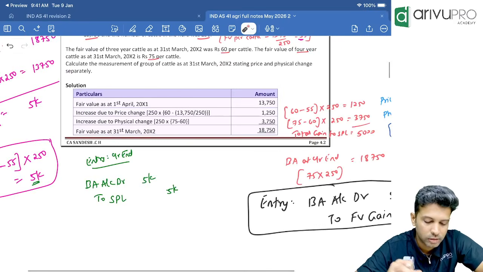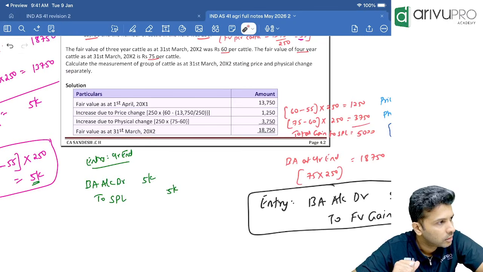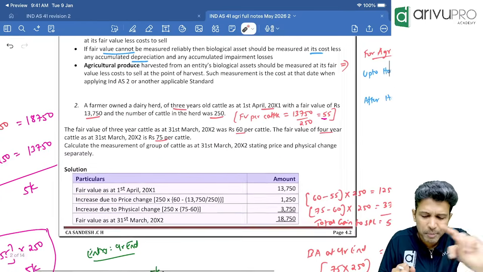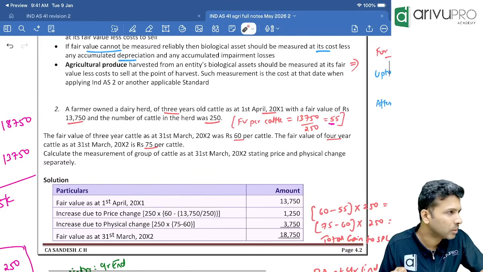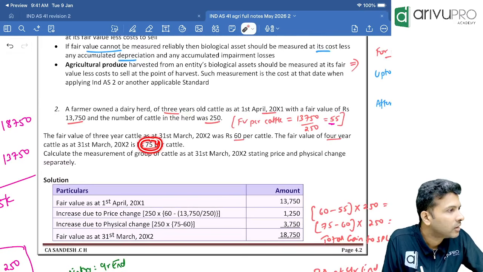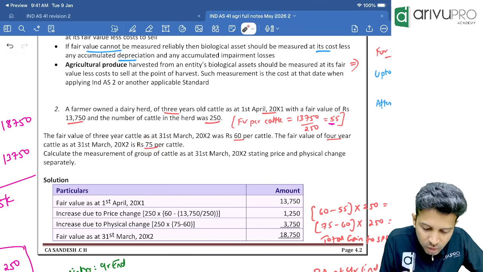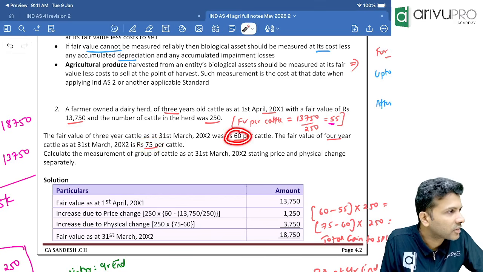Physical change gain will happen from April 1st to March ending. Why are we taking from April to March? No. You just compare the value. At year ending, what is the value? 75. Correct? Fine. But the same, if it is a 3-year-old cattle, what is the value? 60.